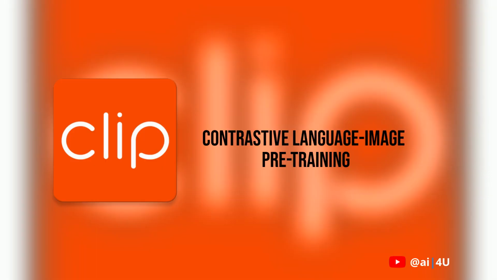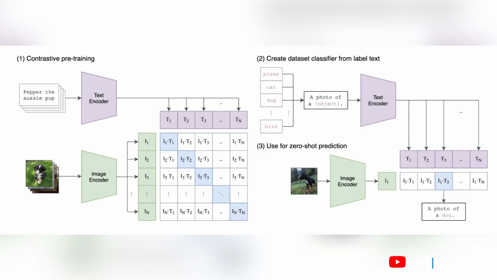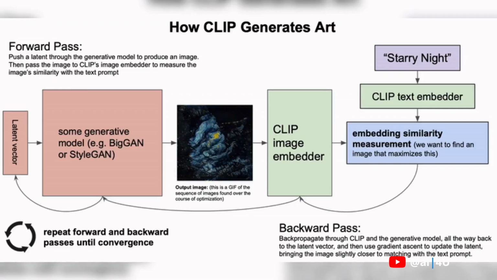Stable Diffusion model's backbone is CLIP, contrastive language image pre-training model open-sourced by OpenAI. It is a neural network trained on a variety of image, text pairs. It can be instructed in natural language to predict the most relevant text snippet given an image without directly optimizing for the task, similarly to the zero-shot capabilities of GPT-2 and 3.